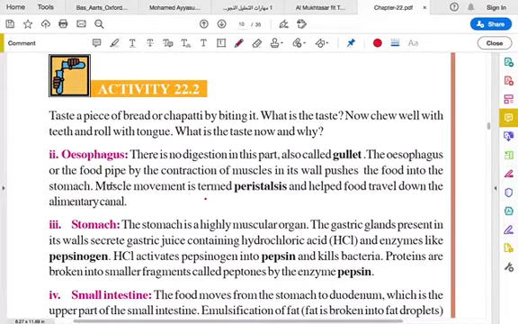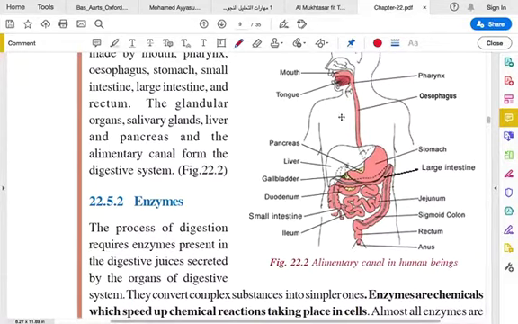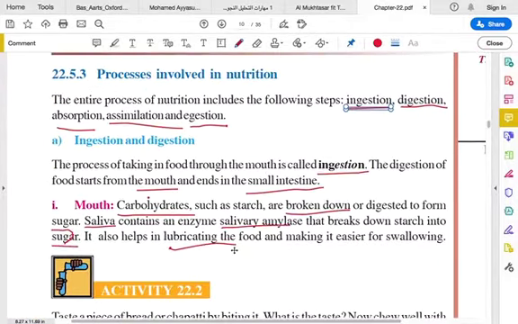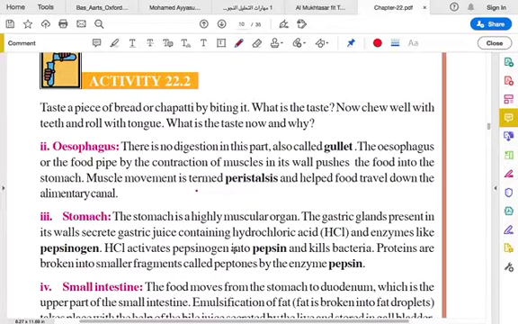Then you have the esophagus. The esophagus is here, the pipe-like structure, the food pipe. There is no digestion in this part. There is no chemical reaction for digestion in this part. This is called the gullet.